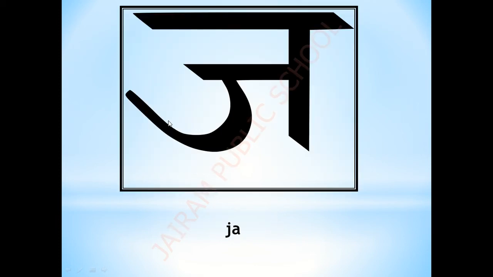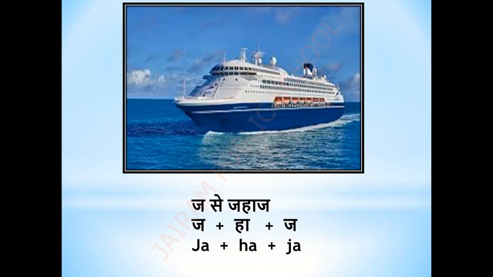Now this letter is ja. It also looks the same as cha, but in cha, first one sleeping line will come, then one curve will come. But in ja, there is no sleeping line first, directly one curve is there, and here one sleeping line, one standing line and one sleeping line. Then it is ja. Now let's see the picture related to ja.